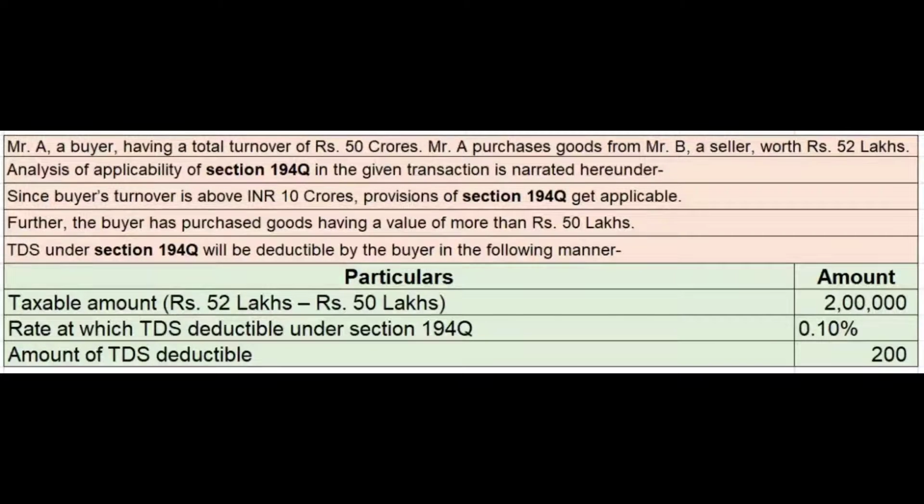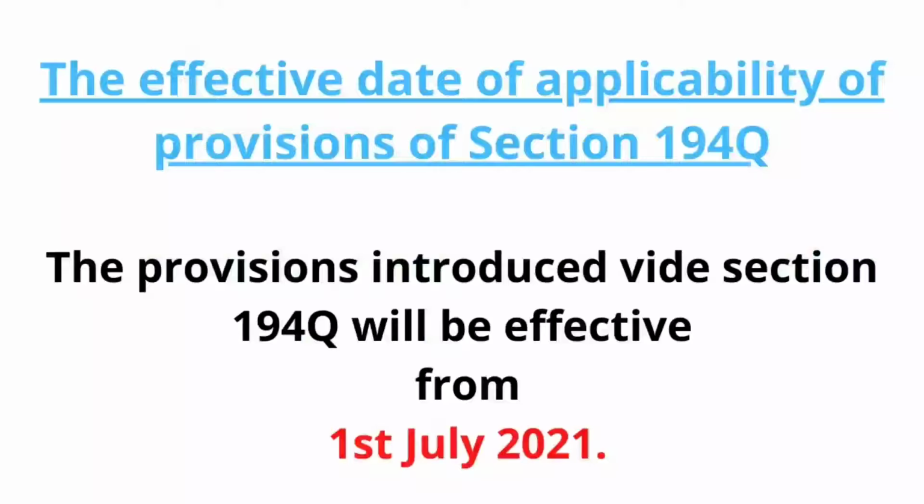And the rate at which TDS is deductible under section 194Q is 0.1%. So the total amount of TDS deductible is 200. That is 2 lakhs into 0.1% is equal to 200. So the buyer needs to deduct 200. The effective date of application of the provisions of section 194Q: the provisions introduced in section 194Q will take effect from 1st July 2021. So this section is applicable from 1st July 2021 onwards.